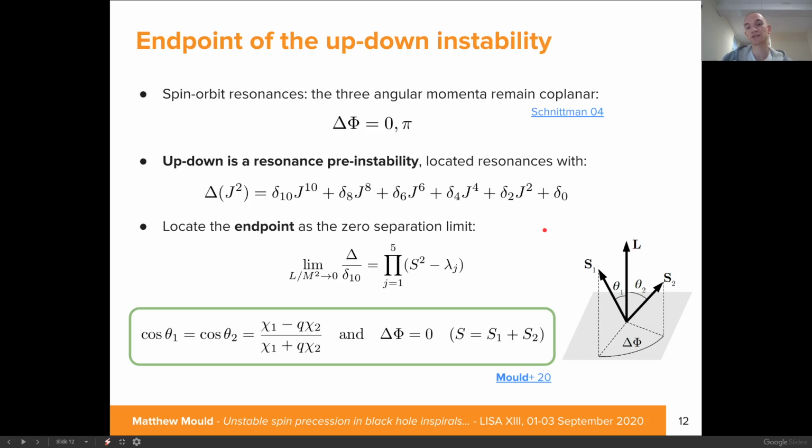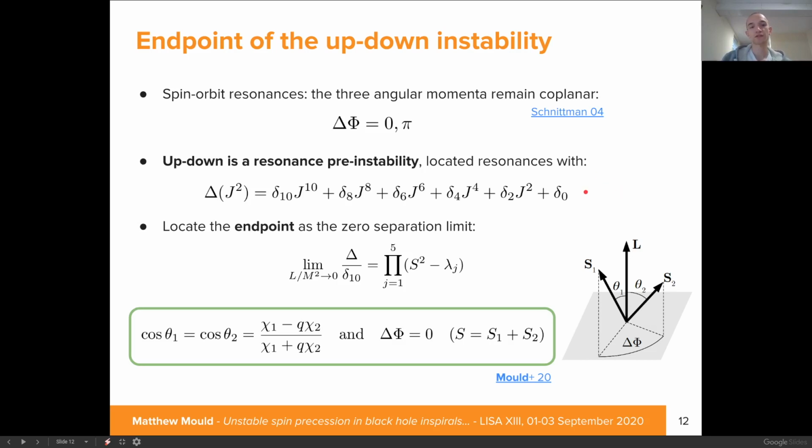It's either 0 or 180 degrees for coplanarity. Now, skipping some details, we can derive an equation to locate these resonant configurations. And this is crucial because the up-down configuration is one of these resonances prior to encountering the instability.